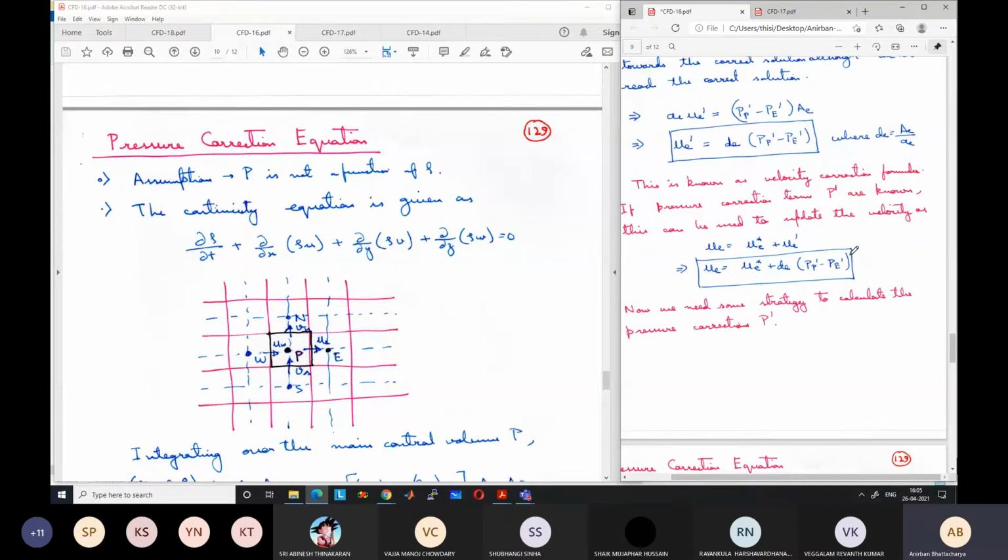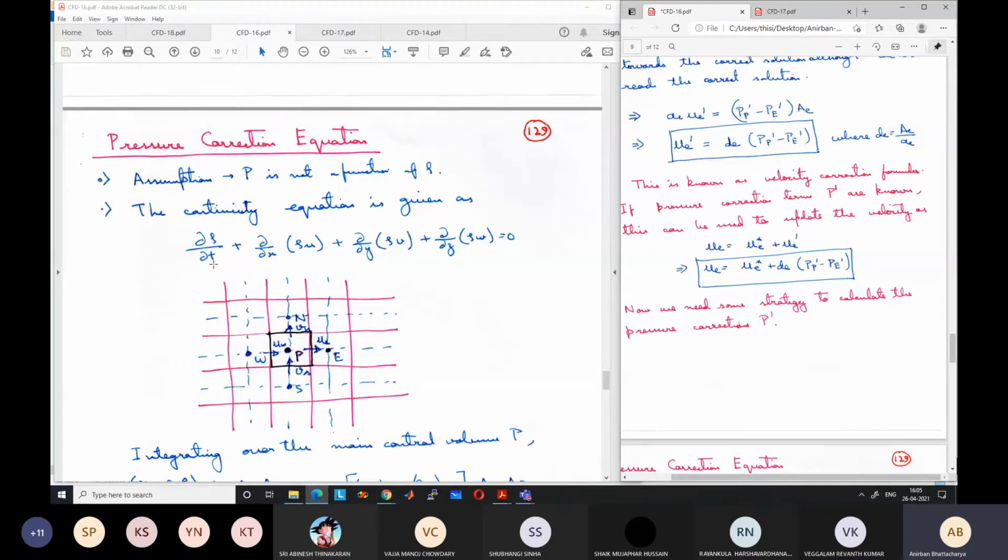So the continuity equation can be written as ∂ρ/∂t plus ∂(ρu)/∂x plus ∂(ρv)/∂y plus ∂(ρw)/∂z equal to 0 in 3D. The continuity equation we are going to discretize over the main control volume, not over the staggered control volume. So let us take a look at the main control volume.